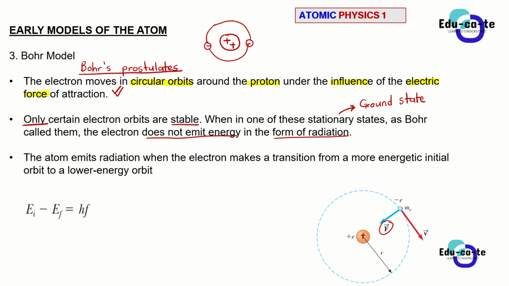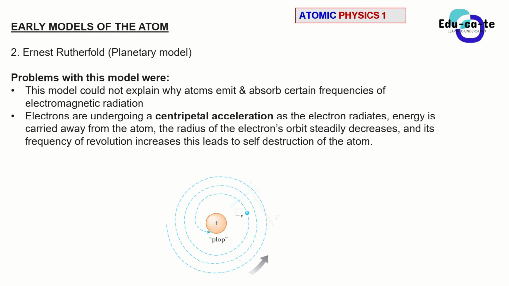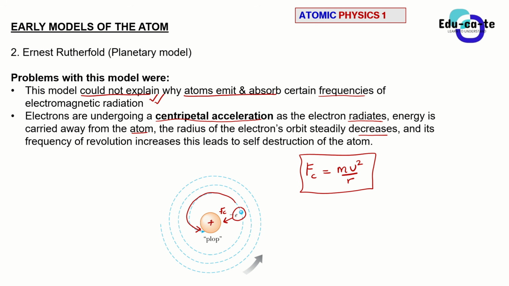And since it's not emitting any radiation, it means that it is not going to get closer to the nucleus. It's not going to be pulled closer to the nucleus, because if it's being pulled closer, it will release some radiation. That is actually one of the problems with the Rutherford model. The Rutherford model was saying that the electron can just freely orbit the way it wants.